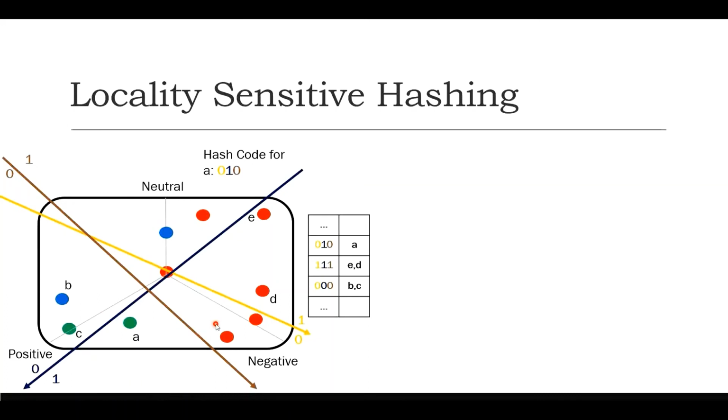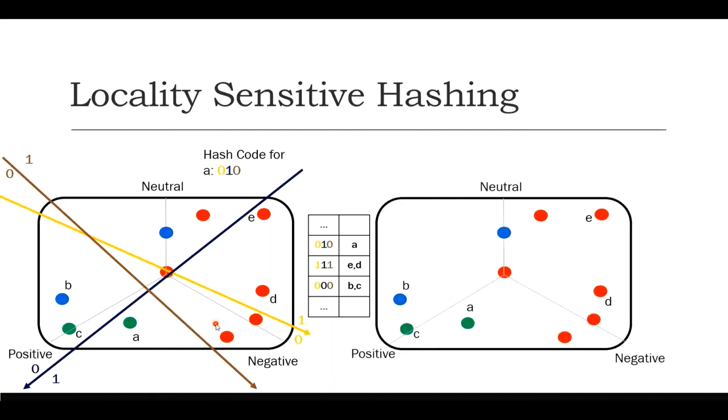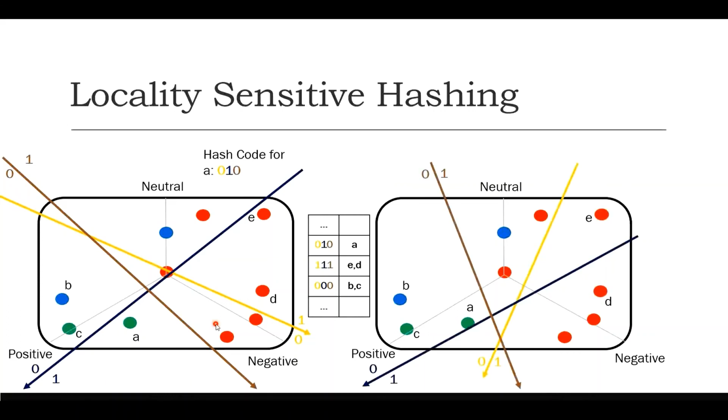But this is not an issue because LSH is an iterative algorithm. We are not going to stop here. In the next stage, we will repeat exactly the same sequence of steps, and as we can see, in the next iteration, when we perform exactly the same steps, due to the position of our hyperplanes, this time we compute different hash codes for D and E.